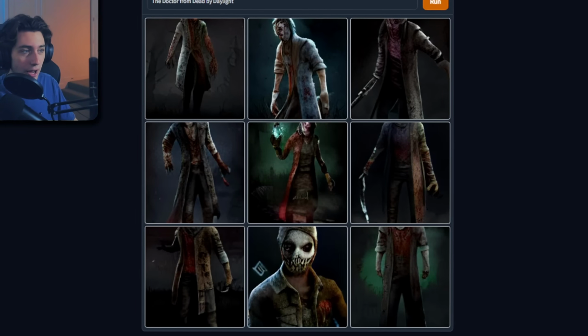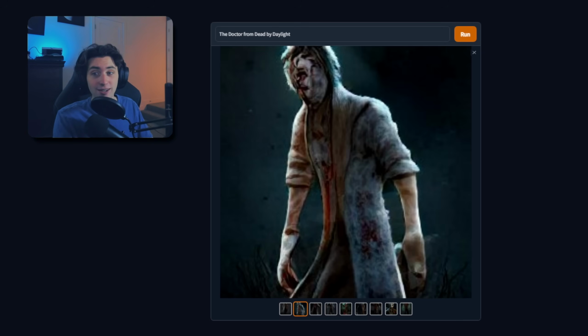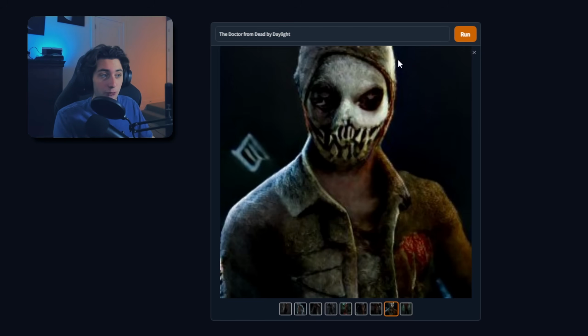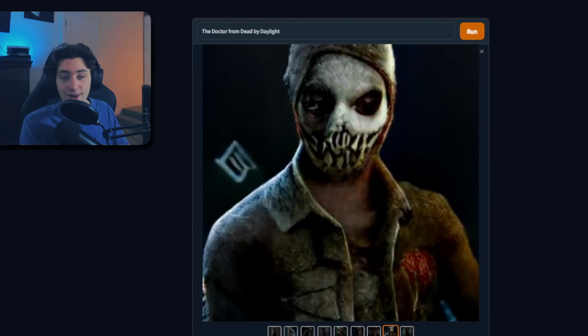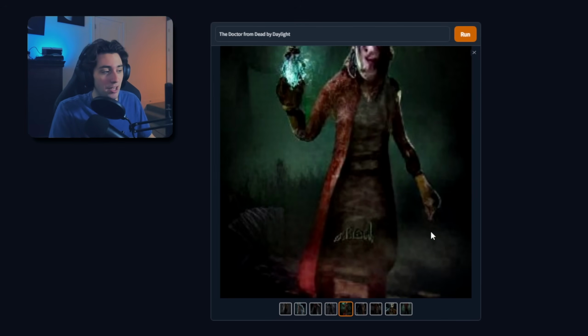Wait, how did this even happen? It's kind of terrifying. Okay, these are all kind of bad. The ones that just show the... Okay, that's actually sick. This coat is actually fire. I really like this one because it looks like a deranged serial killer, right? And I also really like this one for the face because it's actually scary. Imagine this as the Doctor and not what we have now. Also, I don't know what this blue stuff is, but this looks like an entirely different killer. I don't even see a single resemblance to the Doctor.